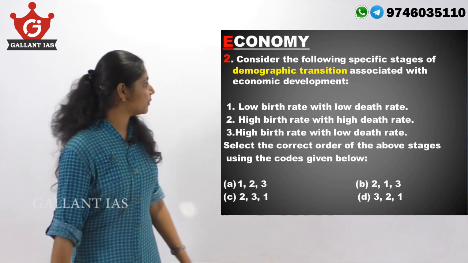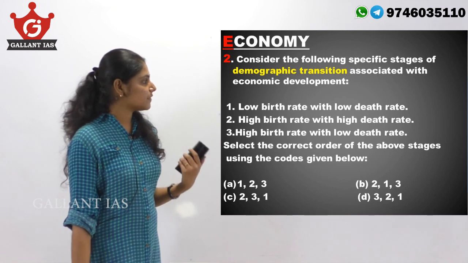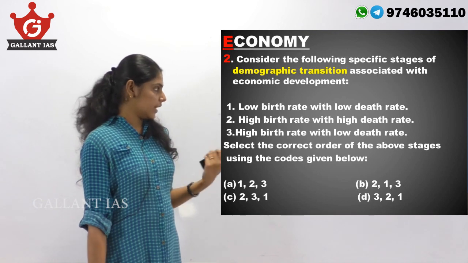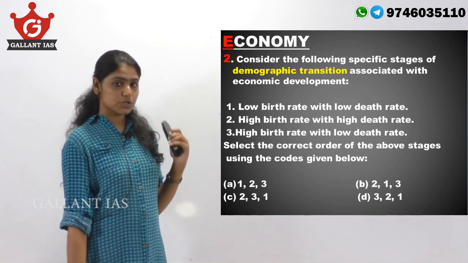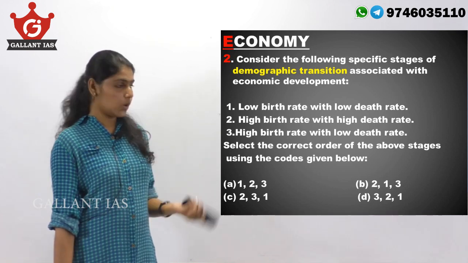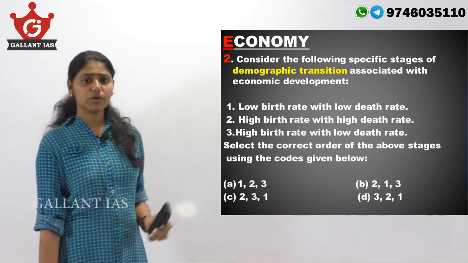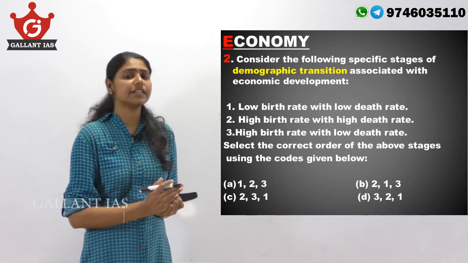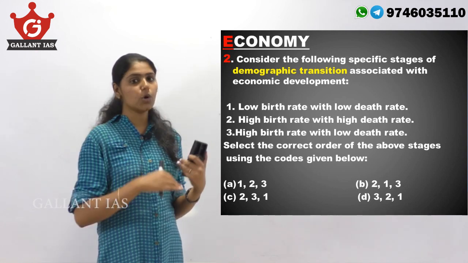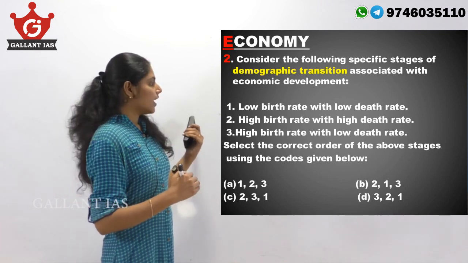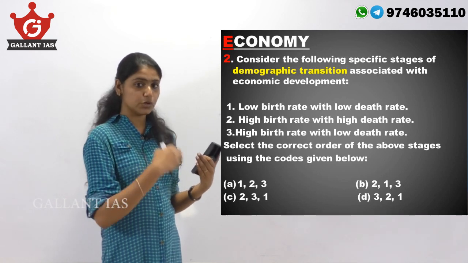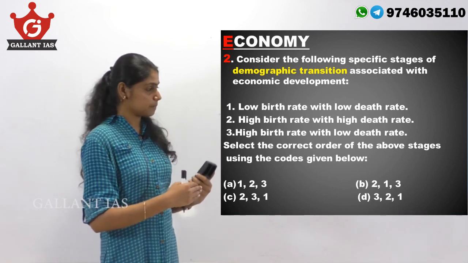Moving on to the second question from economy. Consider the following specific stages of demographic transition associated with economic development. 1. Low birth rate with low death rate. 2. High birth rate with high death rate. 3. High birth rate with low death rate. So, regarding demographic transition, it means the transition from high birth rate and high death rate to low birth rate and low death rate. And it is happening as a country is developing from the pre-industrial to an industrialized economic system.